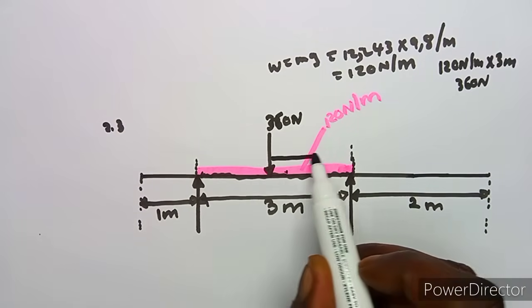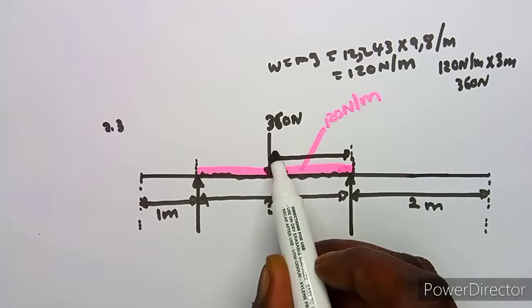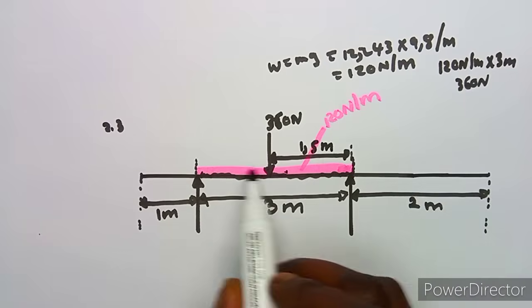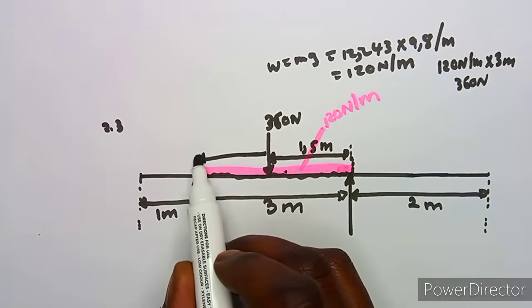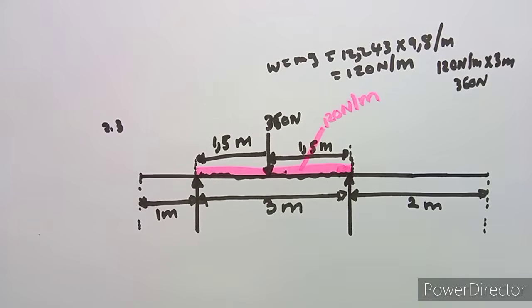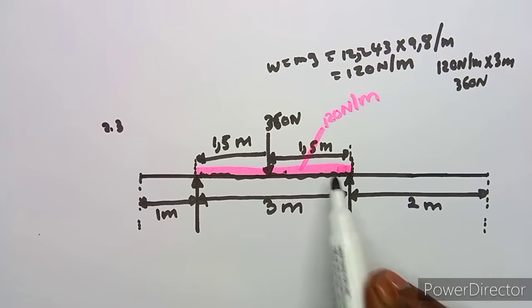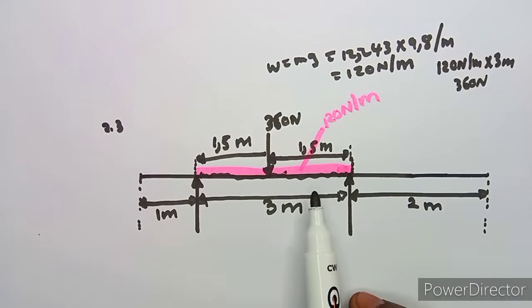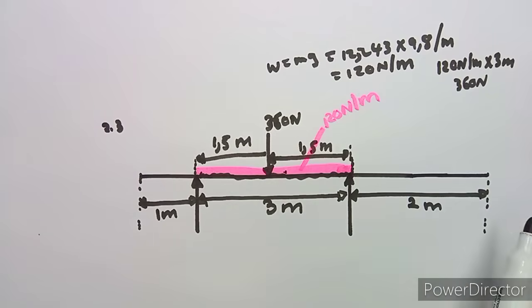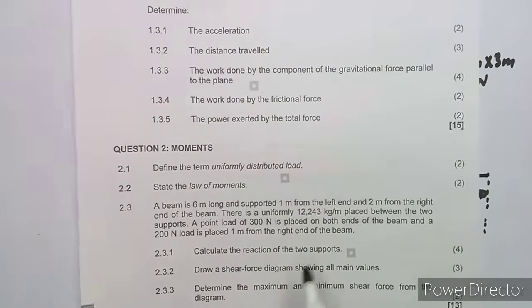So now we can represent this with 360 Newton like this, but it is now separated in between 3 meters. So 3 divided by 2, that's 1,5 meters here, and also 1,5 meters here. I'm just putting it so that it can help us with calculations. It's not even important, as long as you know that it's 120 Newton per meter and you understand how to use it. But if you are like me and want to understand what's happening here, you can put this and it's going to help you whenever you're doing your calculations. Okay, anyways, let's move on.